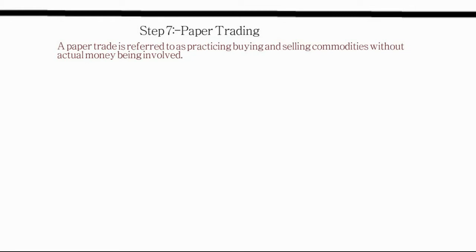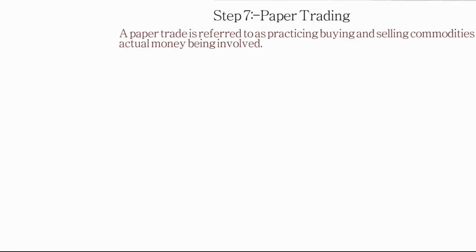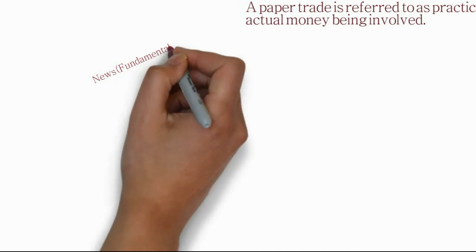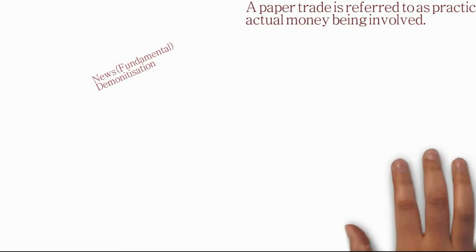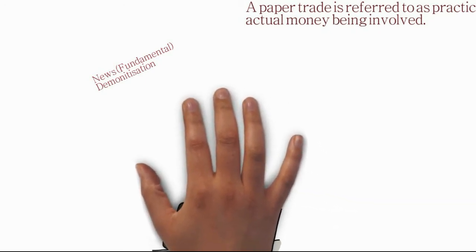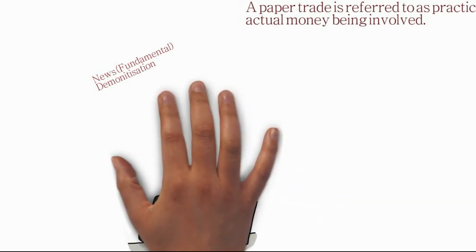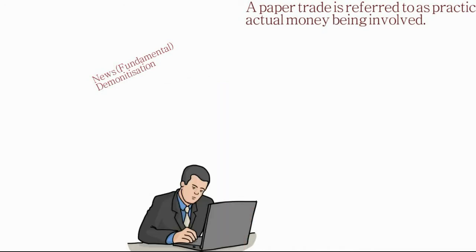Now, this fundamental news of demonetization, the person is thinking what will be the impact. Secondly, technical analysis shows the buyer and seller behavior for this news of demonetization. Suddenly you have an idea: because of this demonetization, people will start buying gold. Just a thought. So fundamental news is right, it has been implemented. Technical graphs are also showing that the rise rate is going high, so one should take a call.